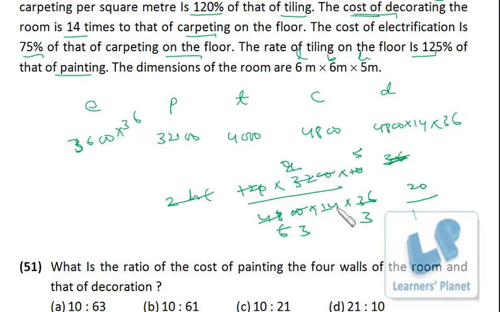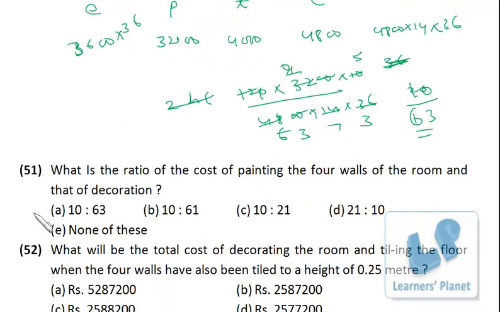Okay, 2 7. So it is 10 by 63. So 10 is to 63. Okay, pretty simple.